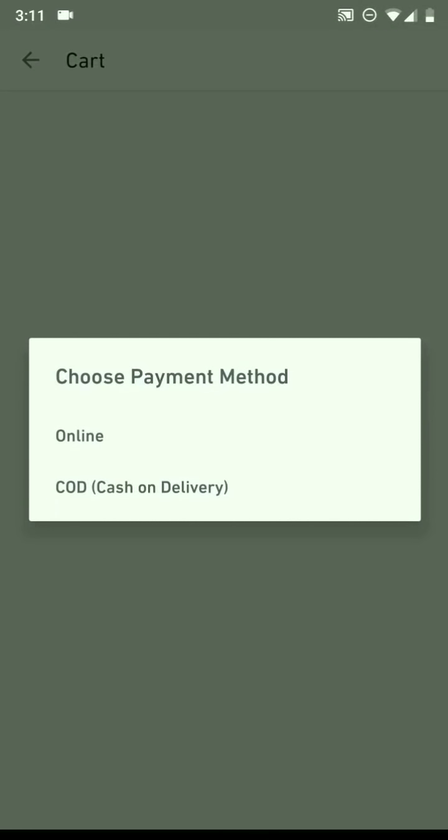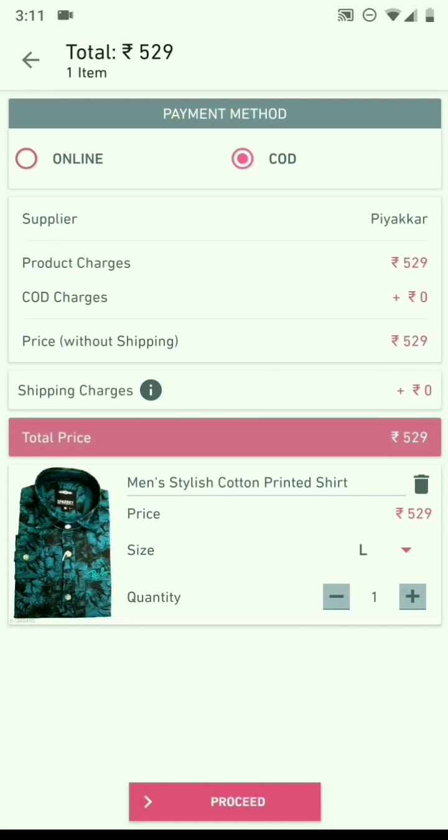The app first asks me the payment method. If we select cash on delivery here, Meesho will collect the entire amount from the customer and transfer your profit margin safely to your bank account. If we select online, you will have to pay Meesho only the product price, and whatever profit margin is there, you can collect directly from your customer via any other payment mode. So for now, let's go with cash on delivery. In this screen, you can see the product price and I'll click on proceed.